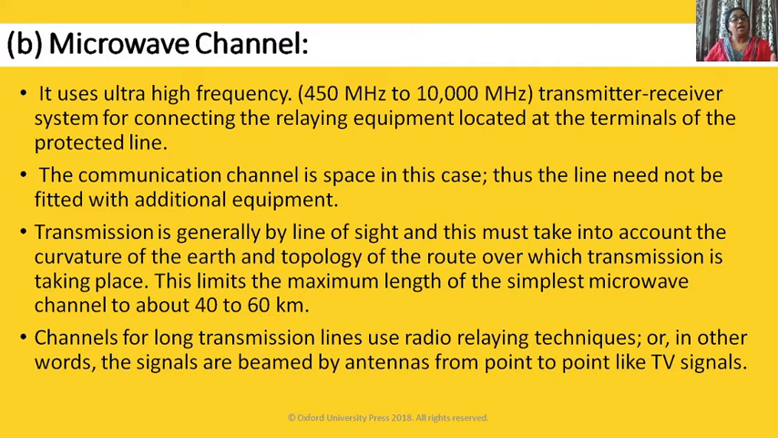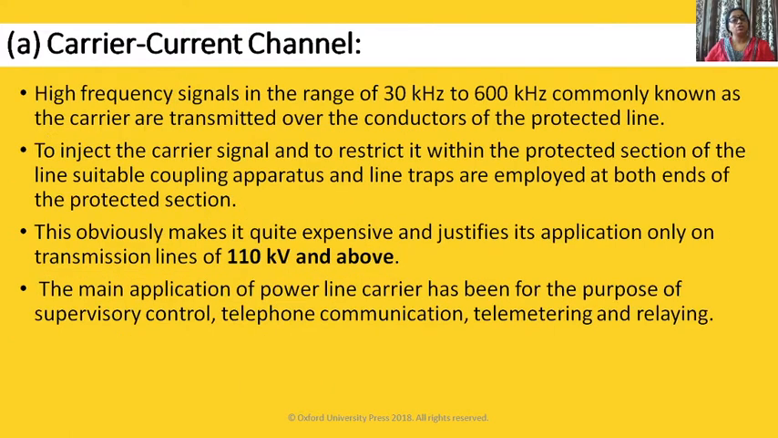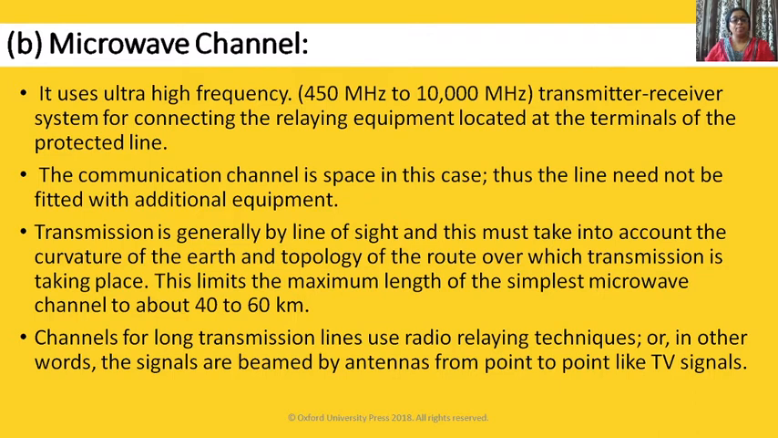In microwave channel, ultra high frequency in the range of 450 MHz to 1000 MHz is used. Earlier, we were using kilohertz frequency; here we are using megahertz frequency. The maximum length of simplest microwave channel is about 40 to 60 kilometers. Channels for long transmission line use radio relaying techniques, or in other words, the signals are beamed by antennas from point to point like TV signals. The communication channel is space in this case. So, there is no need of fitting additional equipment in the transmission lines.